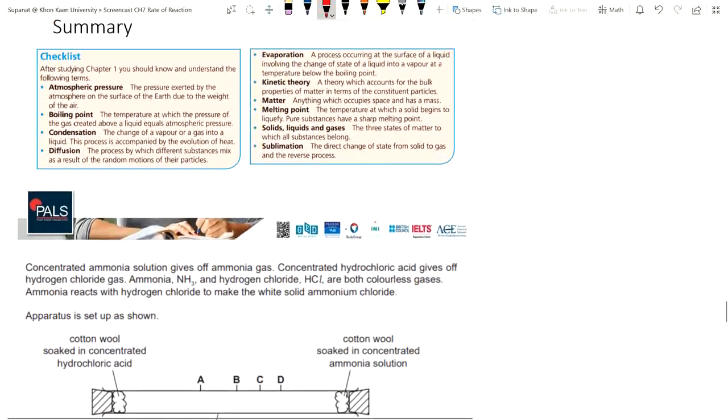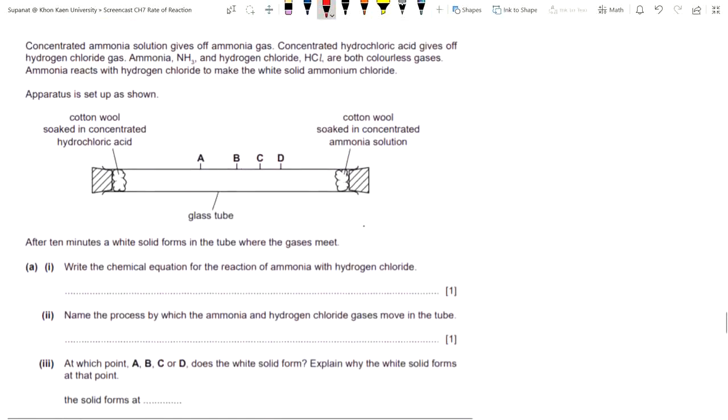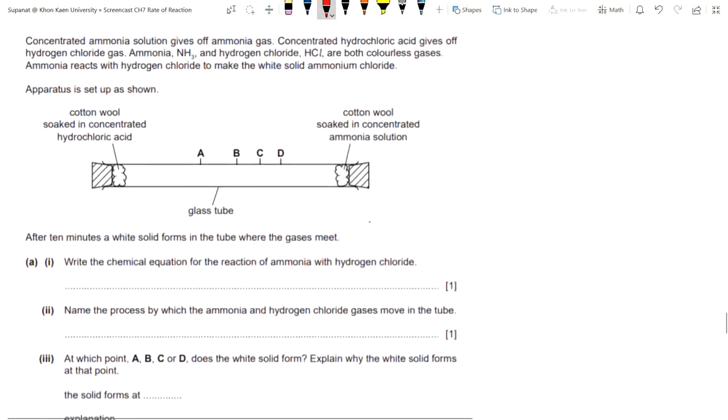Now we're going to go for the question. I just finished explaining this experiment before, the rate of diffusion. Let's do it again. Concentrated ammonia solution gives out ammonia gas. Concentrated hydrochloric acid gives off hydrogen chloride gas, and the ammonia and hydrogen chloride, the HCl, are both colorless gases. The ammonia reacts with hydrogen chloride to make white solid ammonium chloride.